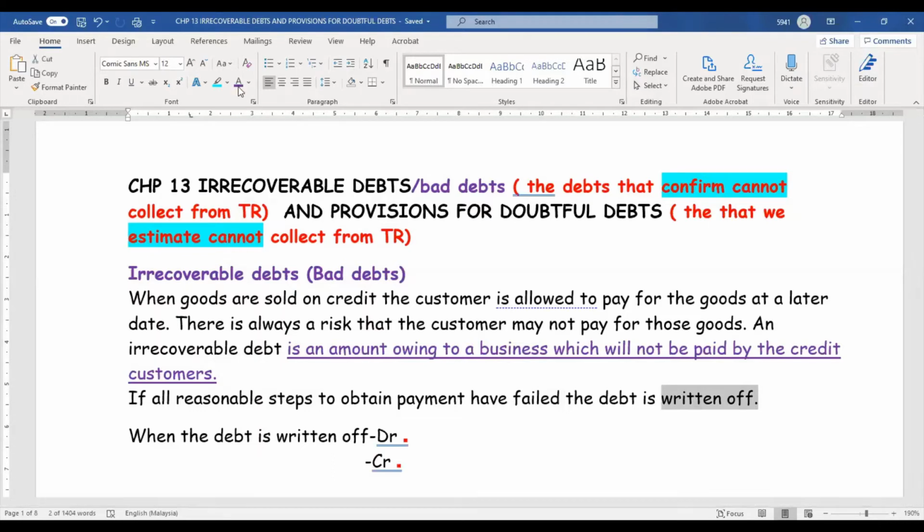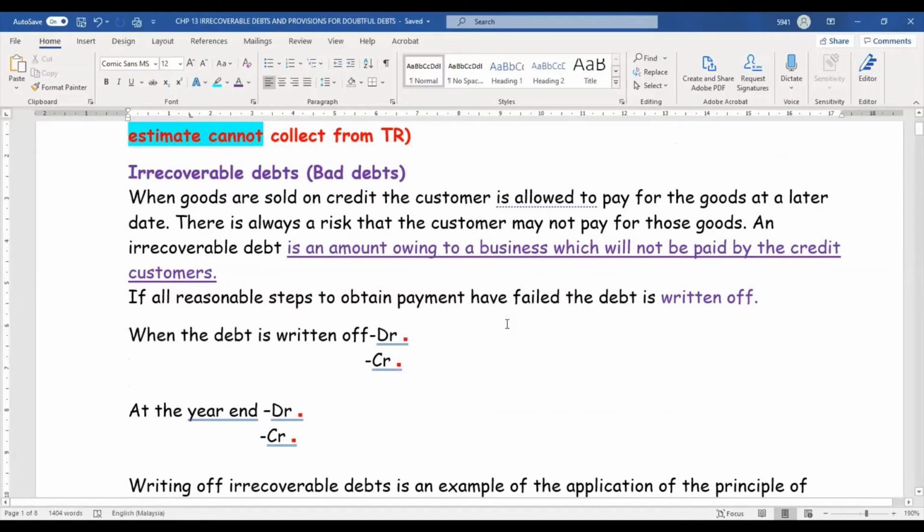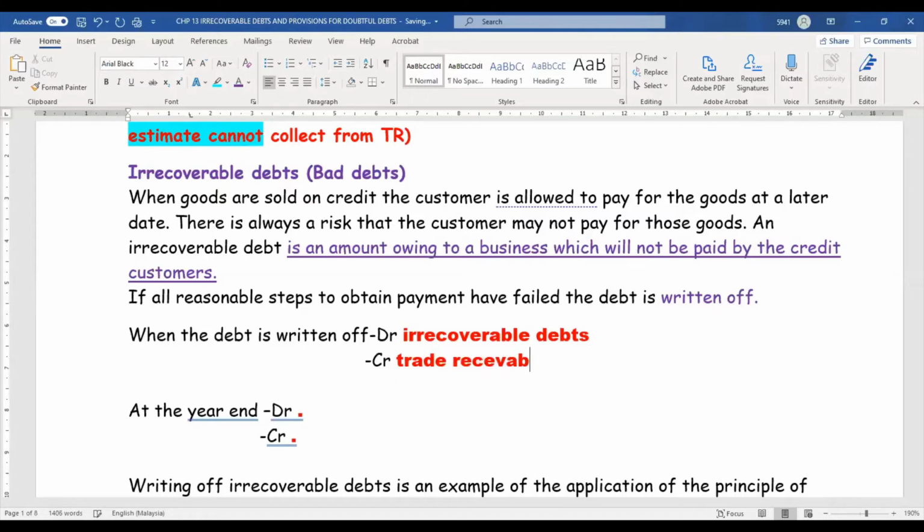What is the meaning of written off? You cancel his debt. We just cancel the debt, because we cannot keep the guy's debt in our book. Next, when the debt is written off, we will debit irrecoverable debt. Why is irrecoverable debt debit? Because it's your expense. Expenses increase, and you will credit the trade receivable, the guy's name.